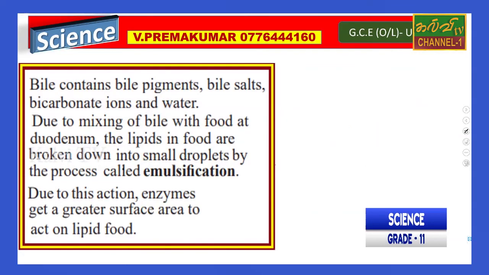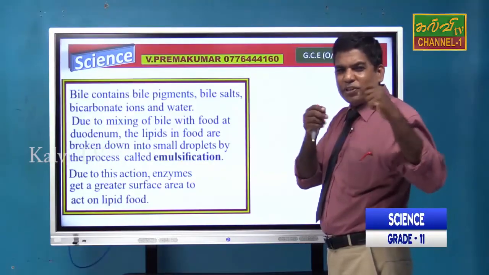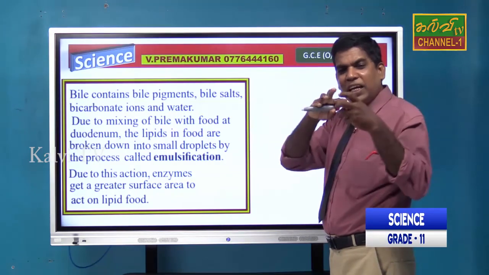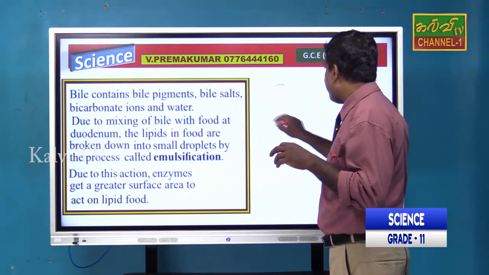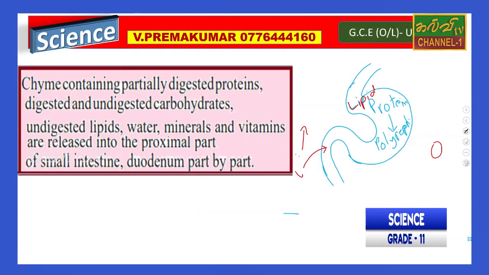Bile contains pigment, bile salts, bicarbonate, ions and water, due to mixing of bile with food. When bile mixes with lipid, what happens? The bile, the green colored substance produced by the liver, when mixed with the lipid, the big lipid particles break into small particles, right?